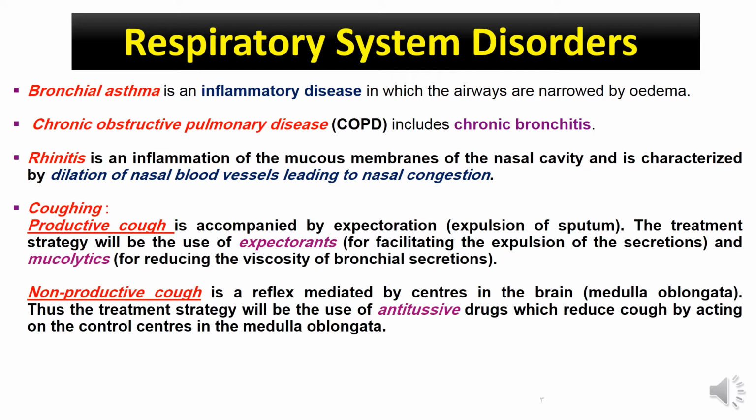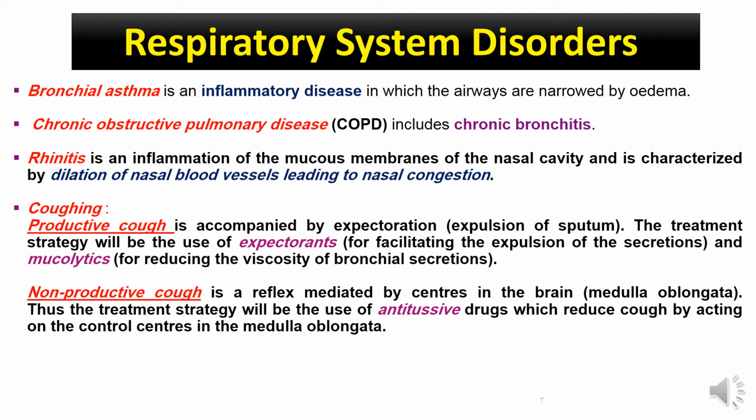The fourth respiratory system disorder is coughing. There are two types of coughing: productive cough and non-productive cough. Productive cough is characterized by the presence of mucus, and it is accompanied by expectoration or expulsion of sputum or mucus. The treatment strategy will be the use of expectorants that can facilitate the expulsion of the mucus or the secretions. The second strategy is the mucolytics that decrease the viscosity of the mucus and facilitate its expulsion.